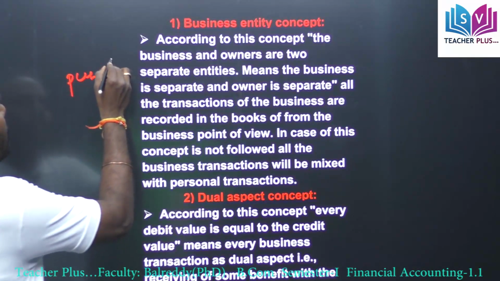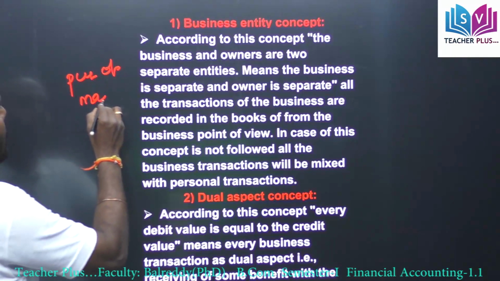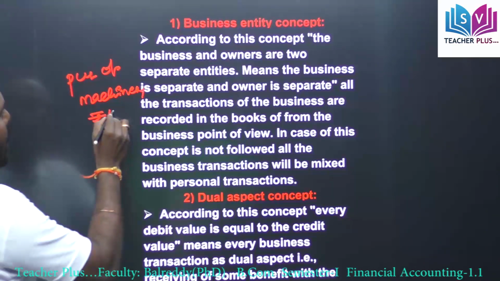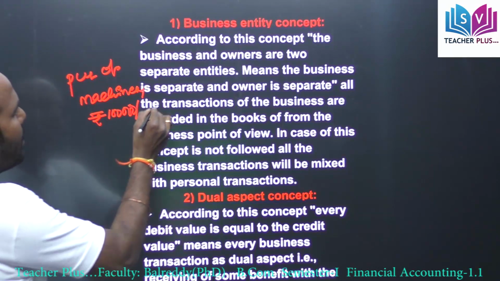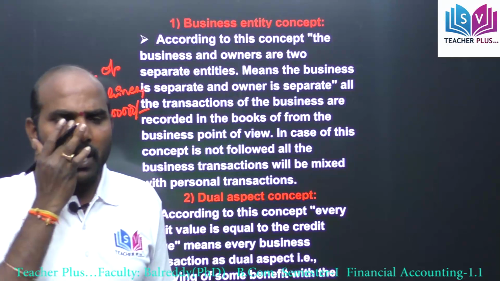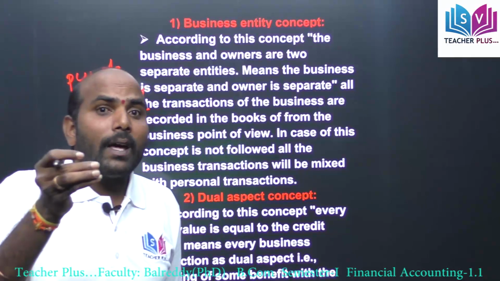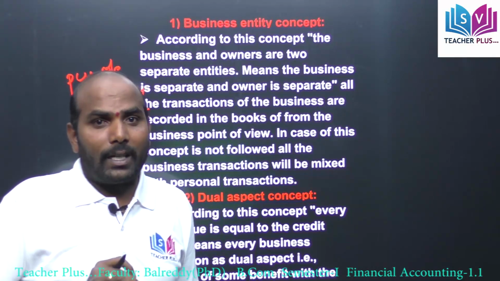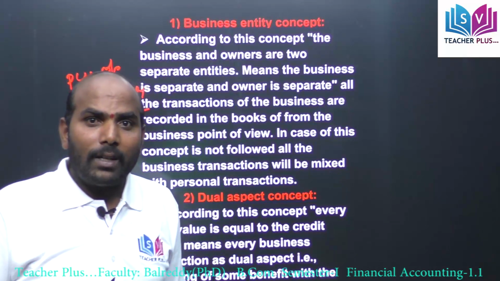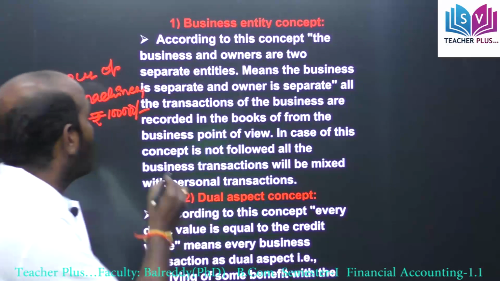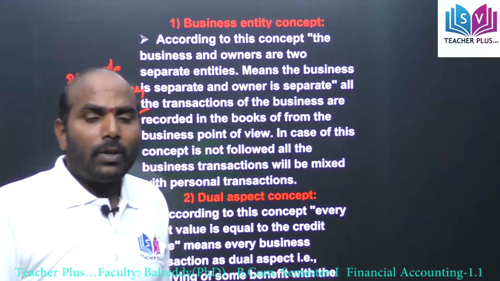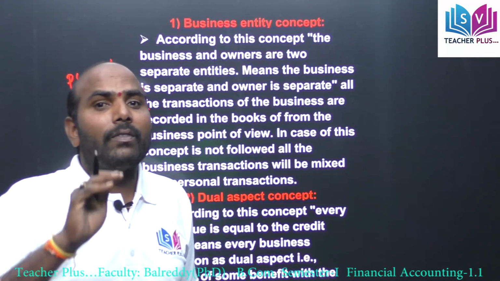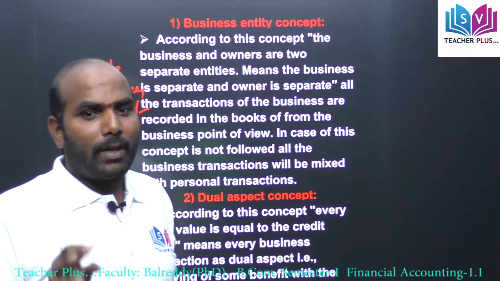machinery for rupees 1 lakh. In that situation, when we purchase the machinery, the machinery comes in, that is receiving. Receiving benefit is machinery. Giving benefit is the 1 lakh rupees. So here according to dual aspect concept, every receiving benefit is equal to giving benefit.